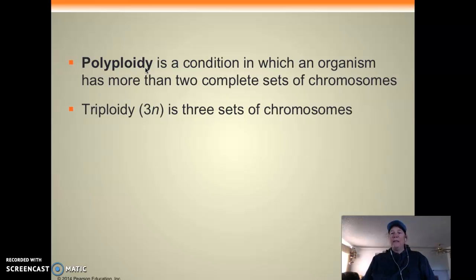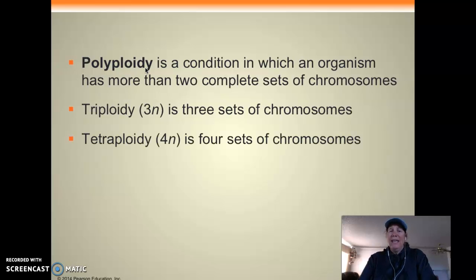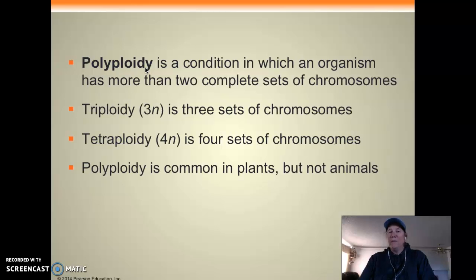But it can happen in something like trisomy 21, you've probably heard of Down syndrome. It usually happens in the smaller chromosomes if it happens. Tetraploidy could happen in plants, but it won't happen in animals. So again, it's common in plants, but if something like that happens in animals, let's say instead of getting 46 chromosomes, you have another 23, so you have 69 chromosomes, it's not going to develop. That would be triploidy. Tetraploidy would mean you have 94 chromosomes. Again, that can happen in plants, but it's not going to happen in animals.